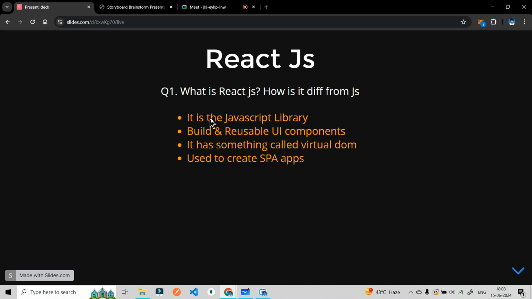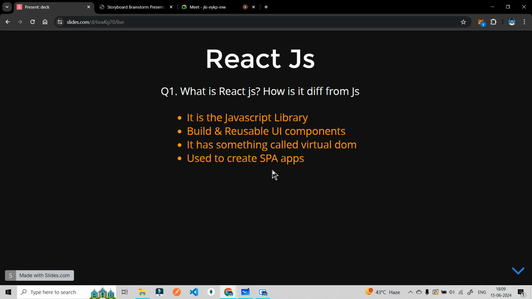So when we talk about what is React.js, I have written here 4 points. Whenever someone asks you to give the definition of React.js, if you are going for an interview for a React.js developer or a front-end developer, the first question they will ask is whether you have ever worked on React, and if yes, then tell me what is React.js.